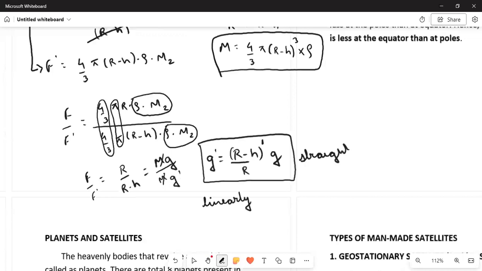This is a very important point. In the case of plotting the graph for the change in the value of gravity inside the surface of Earth, we'll always get a straight line, and outside the surface of Earth, we'll get a parabola. Because inside it is changing linearly, and outside the surface of Earth, it is changing in terms of square. So there we'll get a parabola.